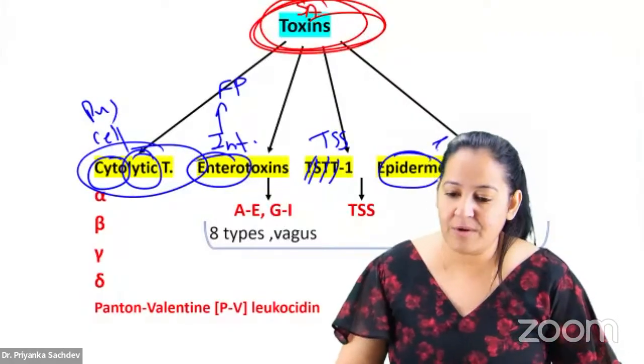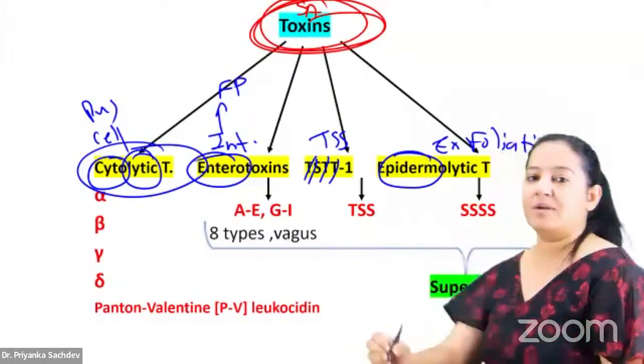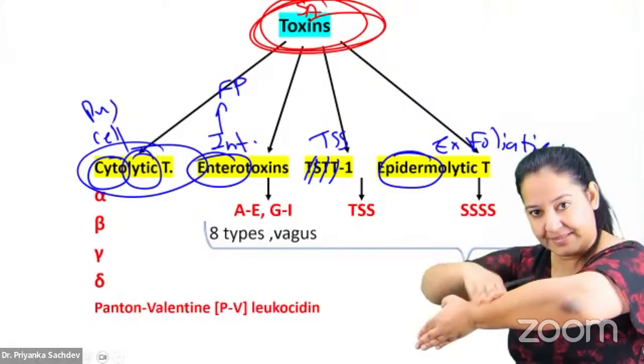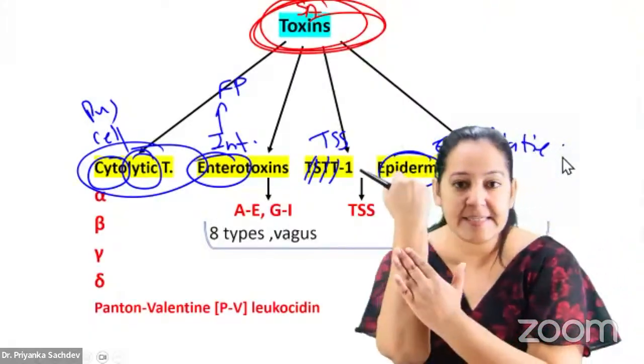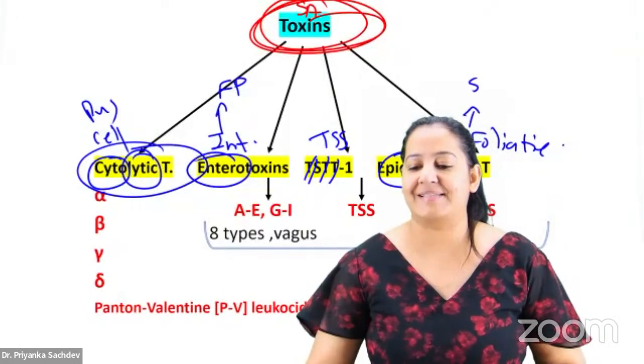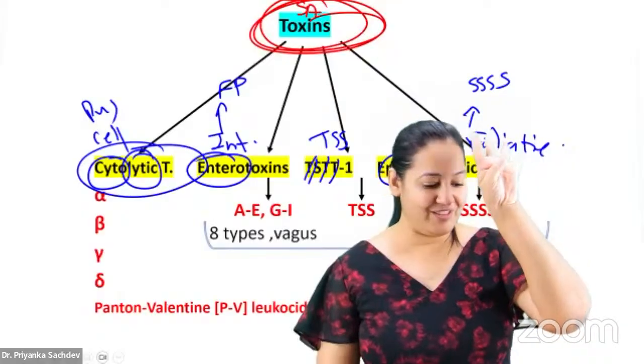Epidermis, also known as exfoliative. Write down the other name: exfoliative toxin, also known as exfoliative. So it separates the epidermis from the dermis of the skin, and it causes a disease in which the epidermis gets separated from the dermis. It is known as SSSS. So this is the toxin which leads to SSSS. Okay, so four toxins with four diseases.